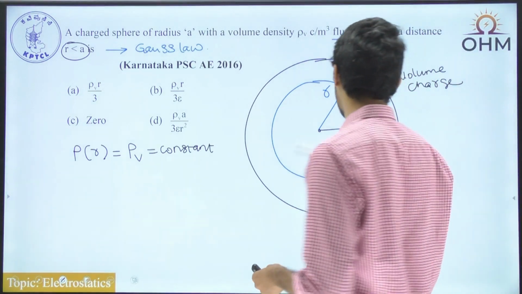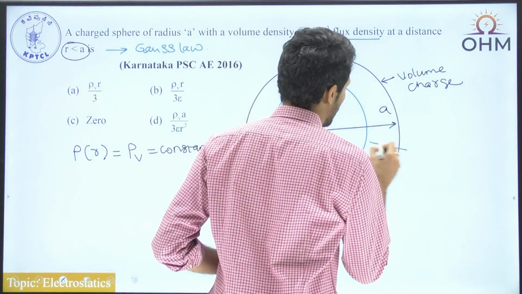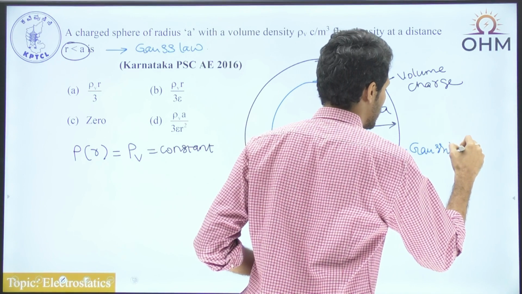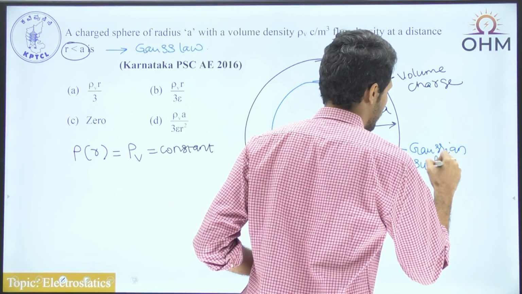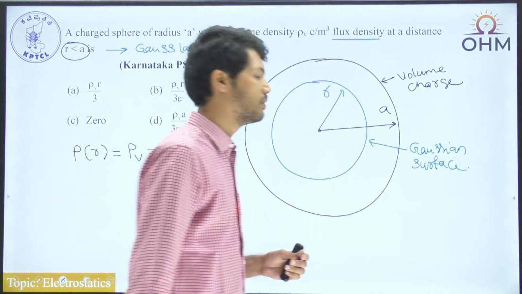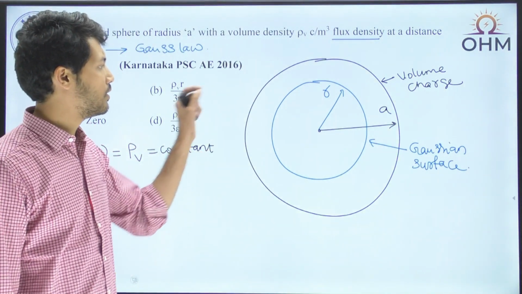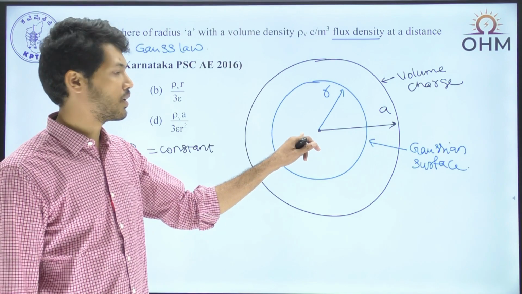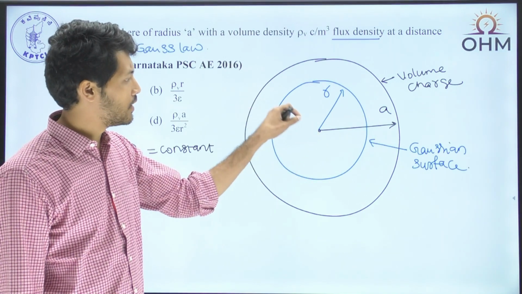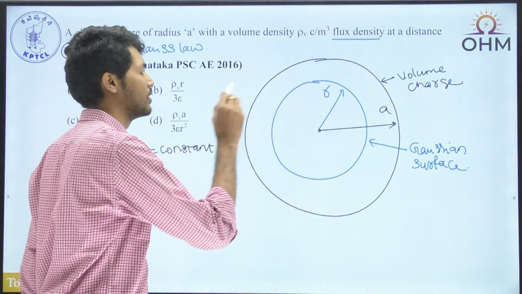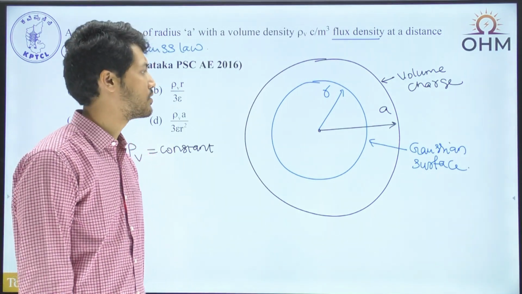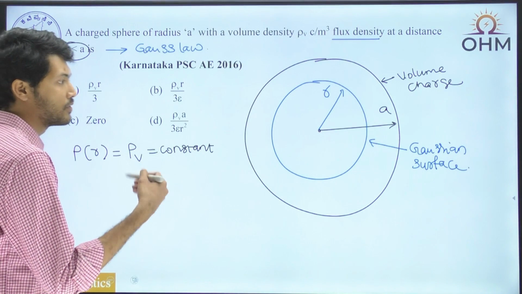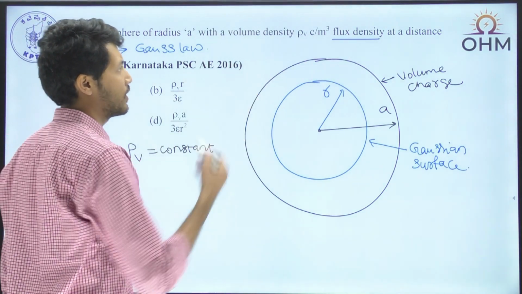So what we can do is, at a distance of r from the center, we can take the Gaussian surface. So this is the Gaussian surface. A Gaussian surface is a symmetrical surface taken symmetrically with respect to the charged body. So we have taken the Gaussian surface with its center coinciding with the center of the charge distribution. In this case, we are supposed to find the value of the flux density.